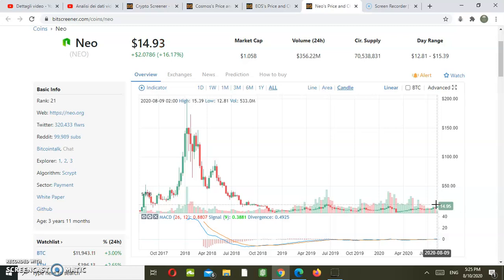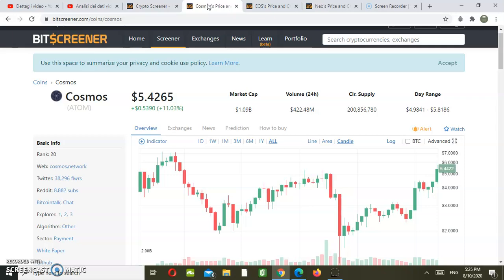Again, in terms of price action between the three cryptocurrencies, definitely Cosmos seems to have the biggest chance to hit an all-time high.